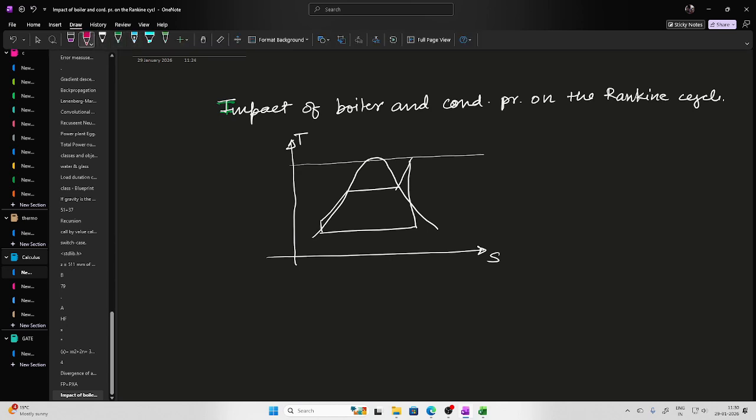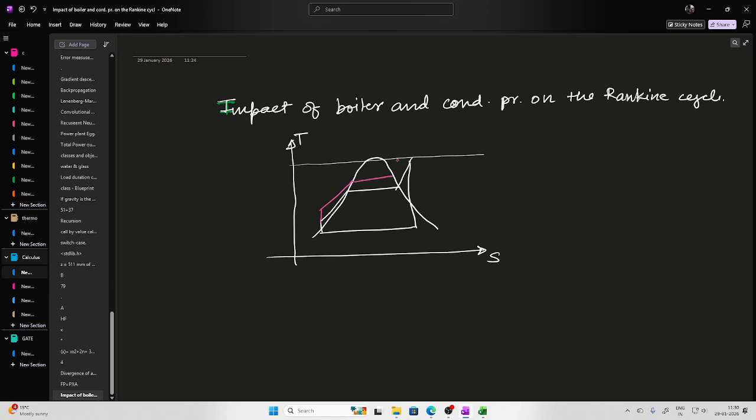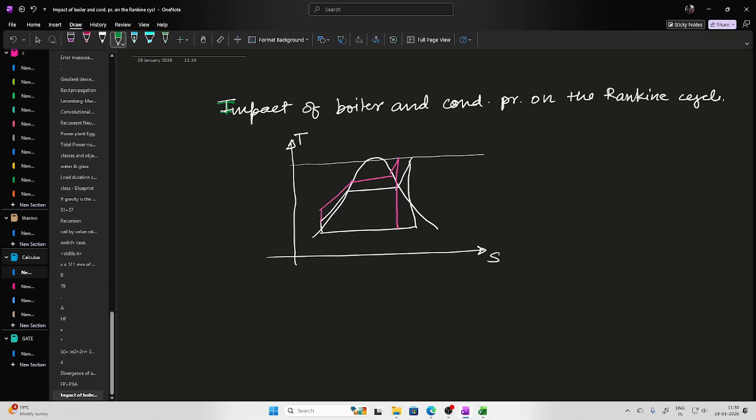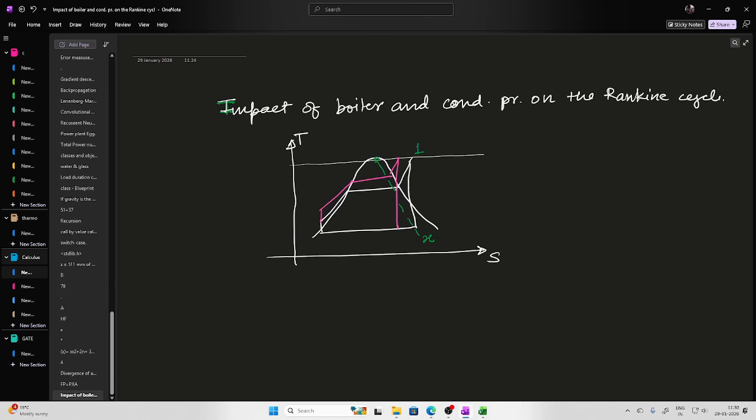So if I increase the boiler pressure from this value to this value, what has happened? Two things you can observe. The first, the dryness fraction: if this is point number 1, this is point number 2, this is 2 prime, this is 3, this is 4, this is 4 prime, and this is 1 prime, let's say, then you can observe that this is x prime, and the dryness fraction at the exit of turbine will reduce.